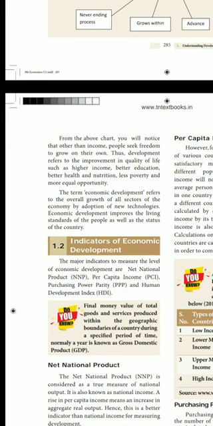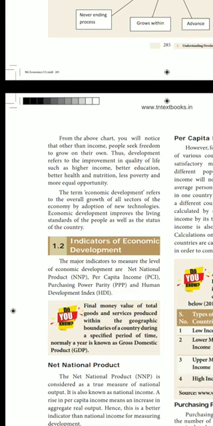The term economic development refers to the overall growth of all sectors of the economy by adoption of new technology. By adopting new technology also, economic development can be developed. Economic development improves the living standard of people as well as the status of the country. So, it will improve two things. Which are the two things? It has improved living standard of the people as well as the status of the country.